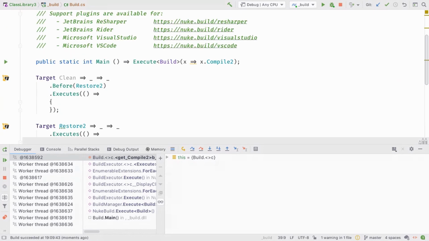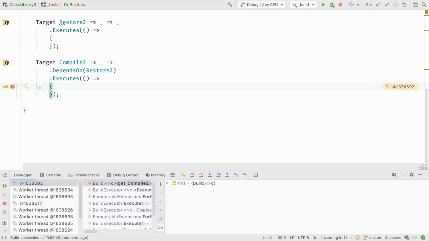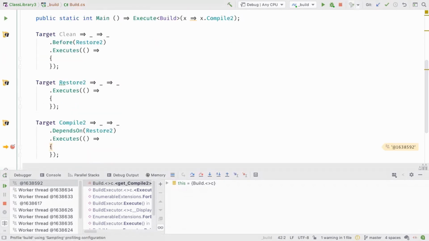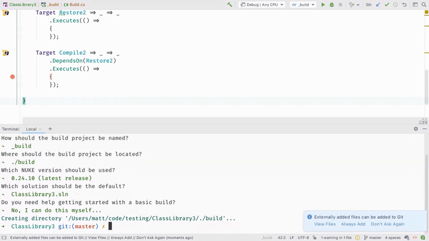If we would have defined a couple of more information, then we would see it here. But yeah, that's it for how Nuke works in essence. And let's stop.